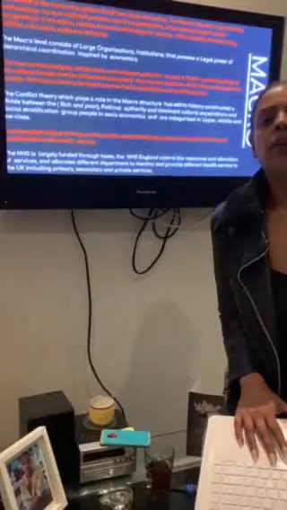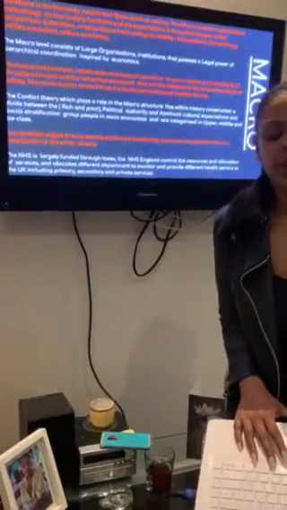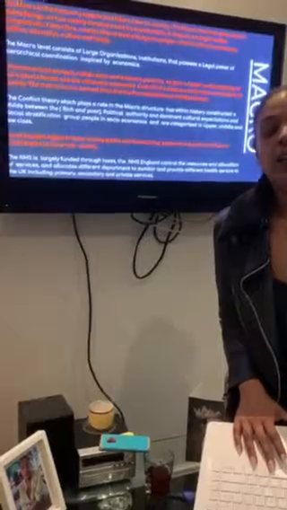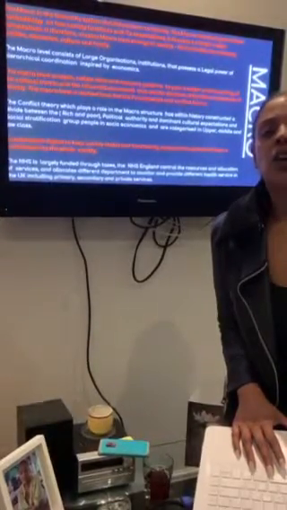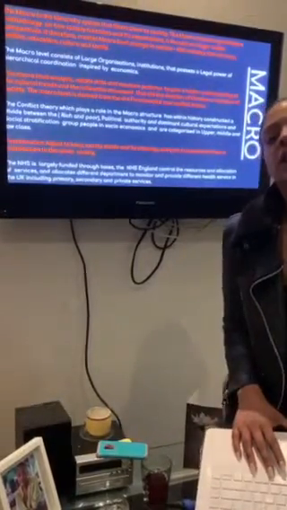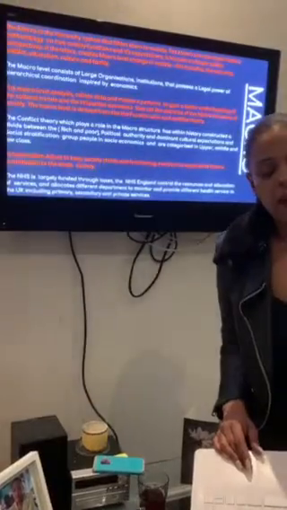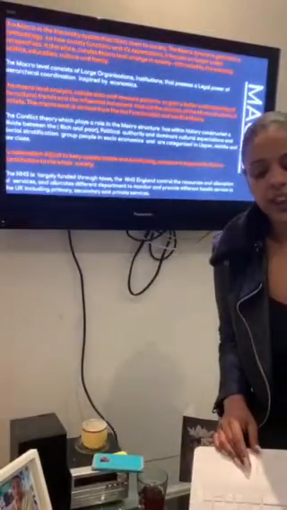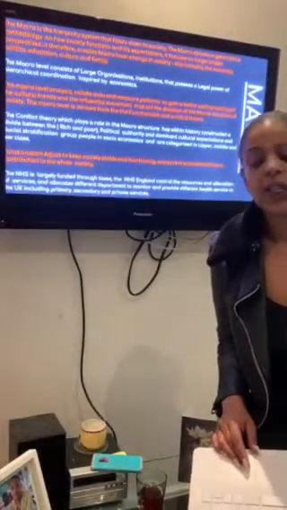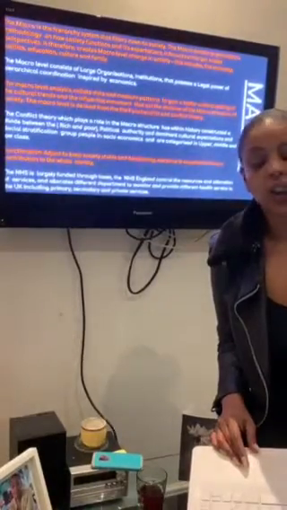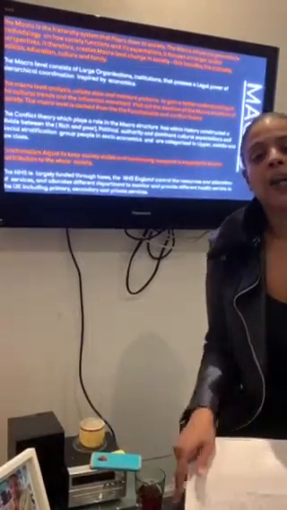The macro is a hierarchy system that filters down to society. The macro structure generates a methodology on how society functions and its expectation. It focuses on large scales. This includes politics, education, culture and family. The macro level consists of large organisations and institutions that possess the legal power of hierarchical coordination inspired by economics.